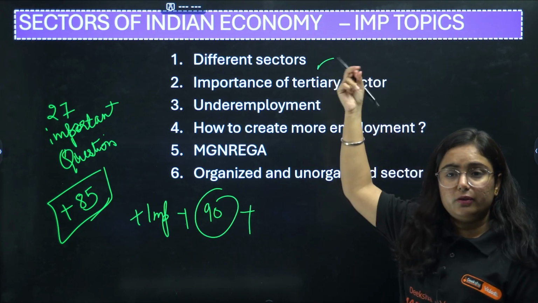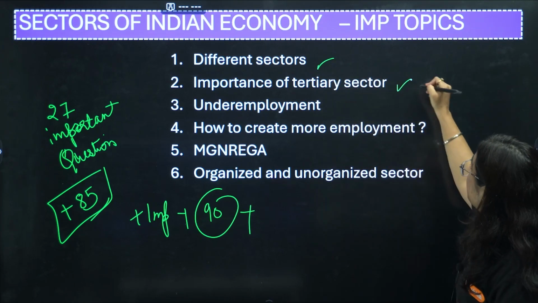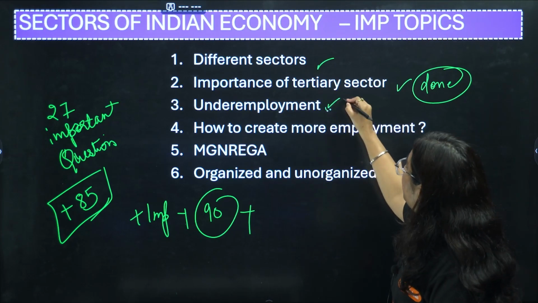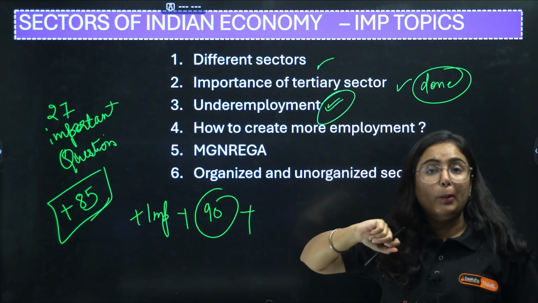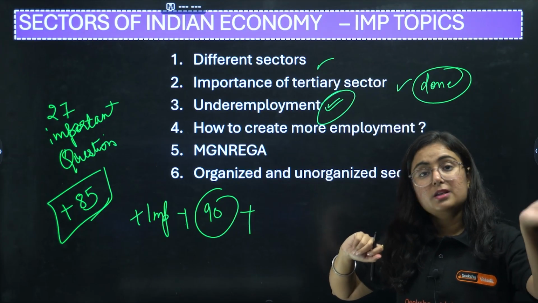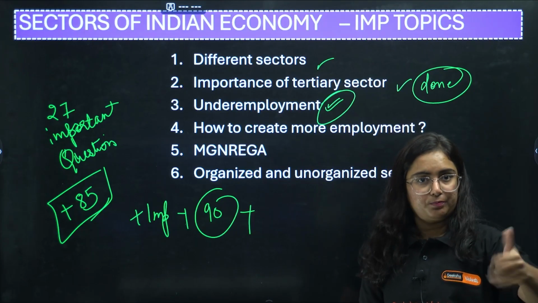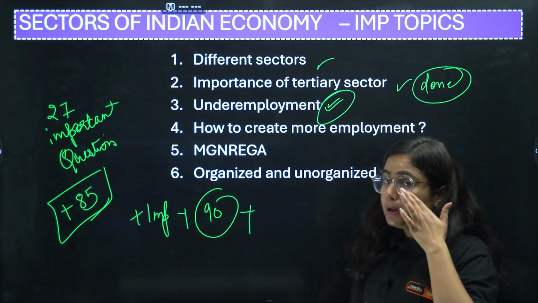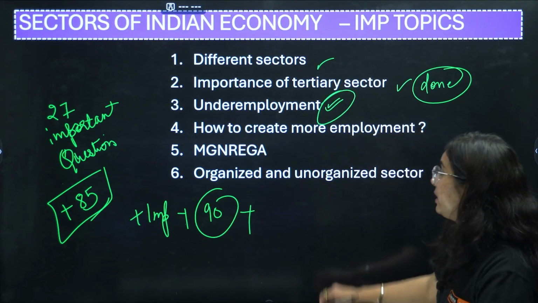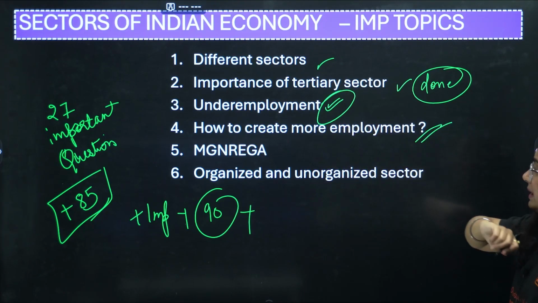So also focus on the important topics I told you: the different sectors, primary, secondary, tertiary, and the importance of the tertiary sector, which we did today. Types of underemployment: a situation when a person wants to work but is unable to find work, or a person is working less than their potential. This is known as underemployment. How to create more employment in that situation?